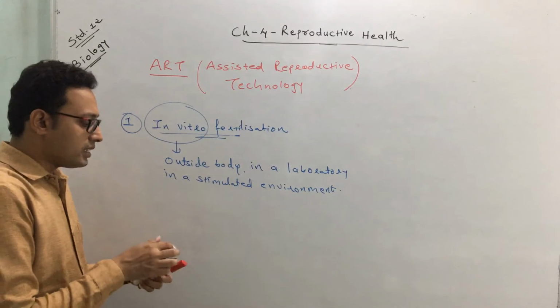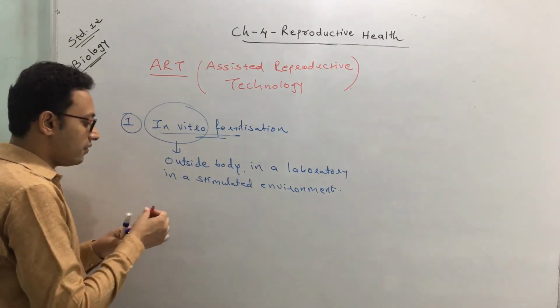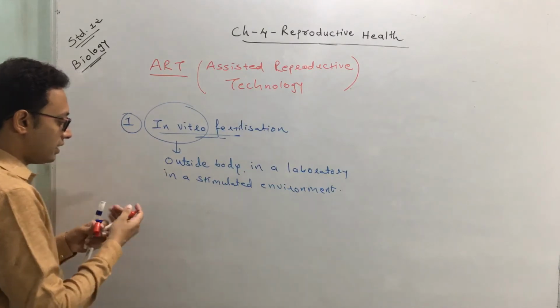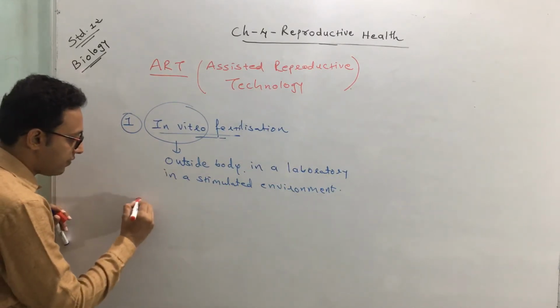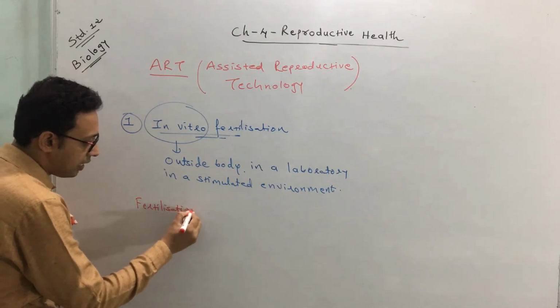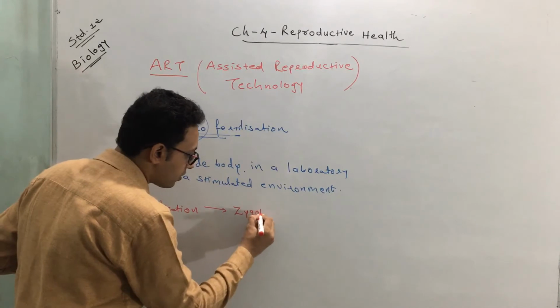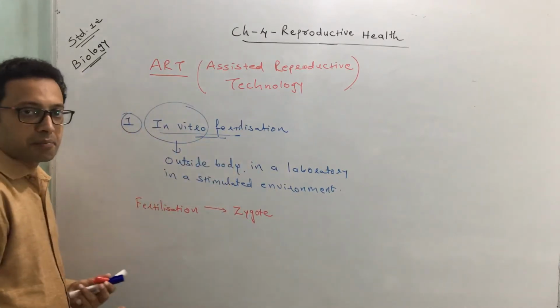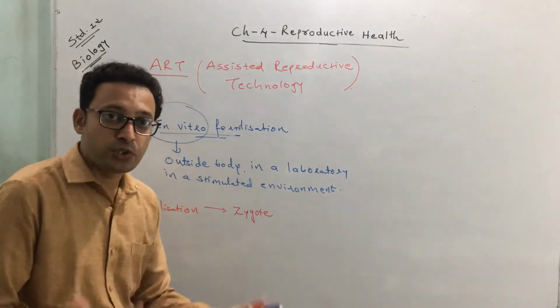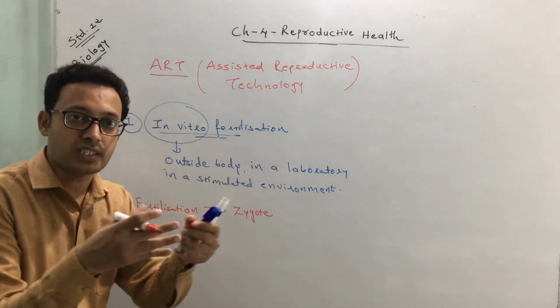Okay, now once the fertilization occurs, you know what is the product of fertilization? After fertilization, the ultimate product of this fertilization is zygote. Okay. Now this zygote is produced outside a body, because here it's an in vitro fertilization, so fertilization occurs outside a body.